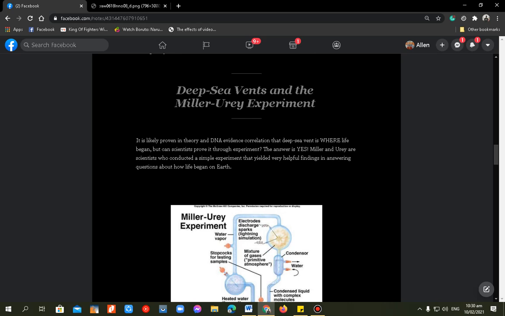But can scientists prove it through experiment? Kaya ba nilang i-prove yung sinasabi nila doon sa deep sea vents through experimentation? The answer would be yes. Because Miller and Urey are scientists who conducted a simple experiment that yielded very helpful findings in answering questions about how life began on Earth. So dito, pinatunayan at nag-experiment sina Miller and Urey to clarify things, to answer kung paano nagsimula yung life on Earth.